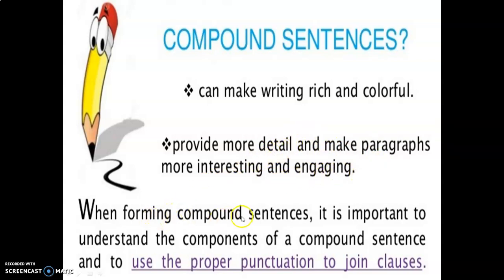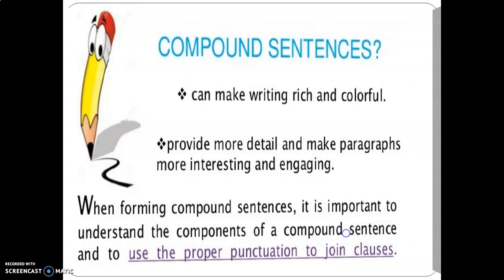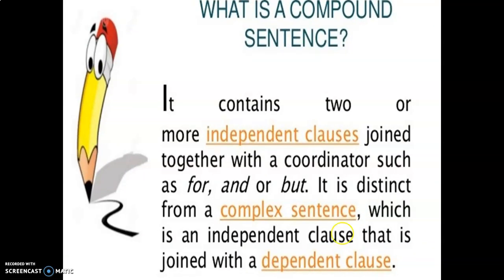When forming a compound sentence, it is important to understand the components of a compound sentence and to use the proper punctuation to join clauses. Without punctuation, we cannot complete the sentence or join clauses. Now, what is meant by a compound sentence?